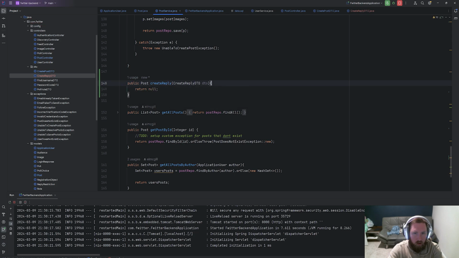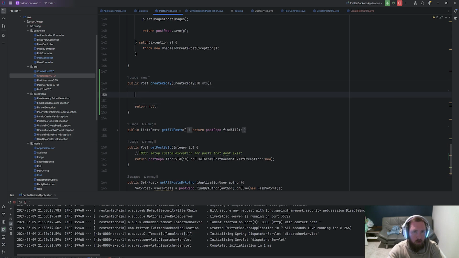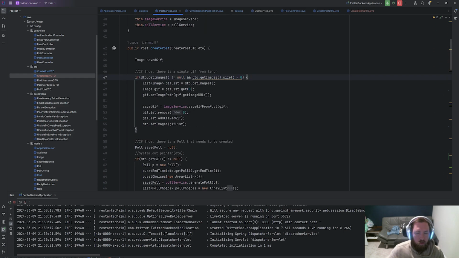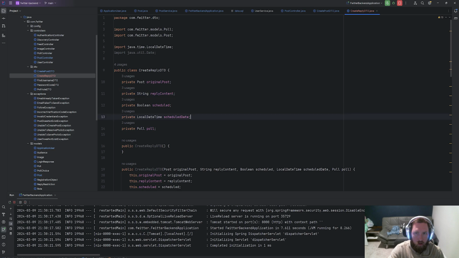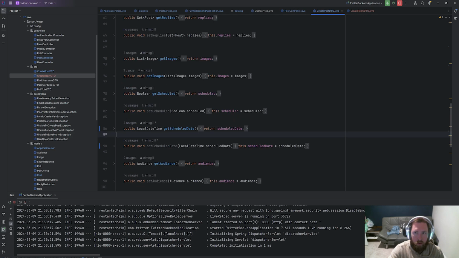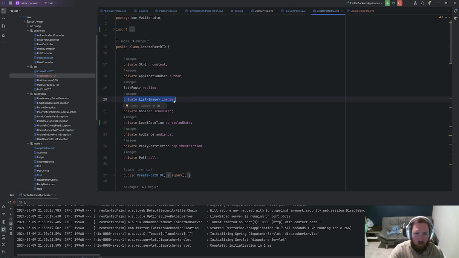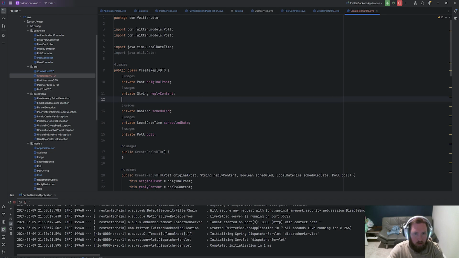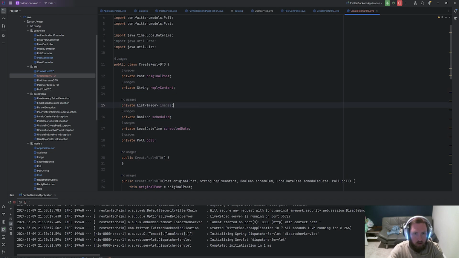So the first thing we need to do is create the post, which we could probably just straight up call create post. Okay, so we do need the image, the GIF, because we could have the URL for the GIF. So let's go ahead and add that in here. So we will want images on here. So I forget what this is like. We'll say list of images. Yeah, I guess you can't make multiple replies here, so that's fine. So let's go ahead and do this and add the list of images, because possibly we could return the image.